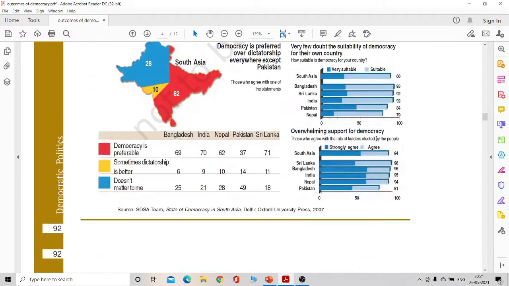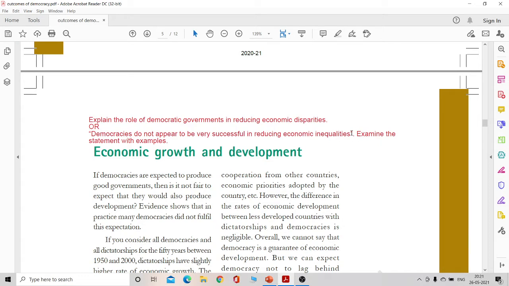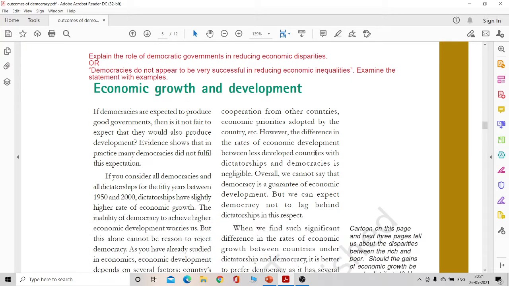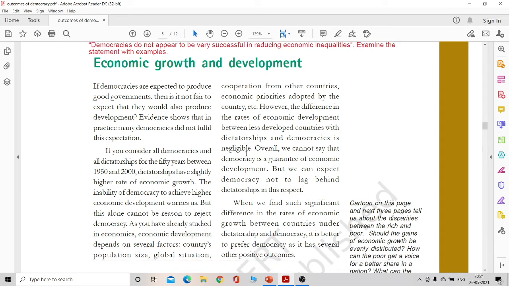Now, moving further on in the chapter, a very important 5-marker question that may be asked is: explain the role of democratic governments in reducing economic disparities. Or the same question: democracies do not appear to be very successful in reducing economic inequalities. Explain. Here you have to explain the growing disparities between the rich and the poor within a democratic country.